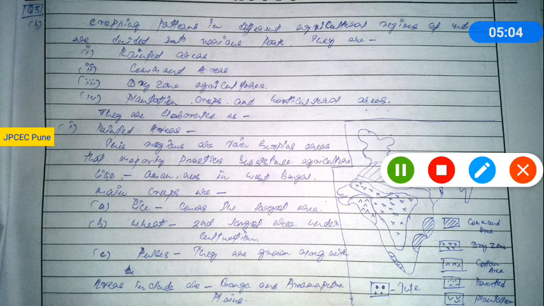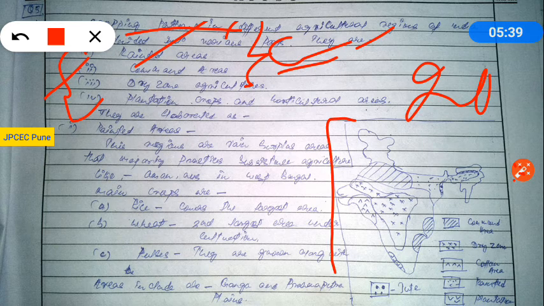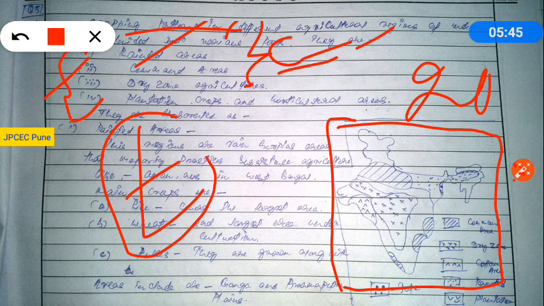Question number 5b. It is for the 20 marks, and the question is, discuss the cropping patterns in different agriculture regions of India. Okay, so friend, initially you directly started with the different cropping patterns. Okay, here you please give the definition of cropping pattern. It is for the 20 marks, so you have to give the definition of cropping pattern initially, that is, it is temporal as well as spatial sequence. Okay, and in this complete answer you have given the spatial distribution. Okay, you have given the different crops grown in different areas, but you missed one factor, that is time.